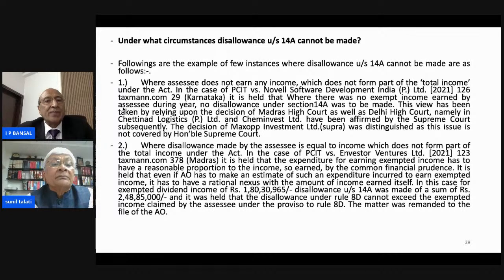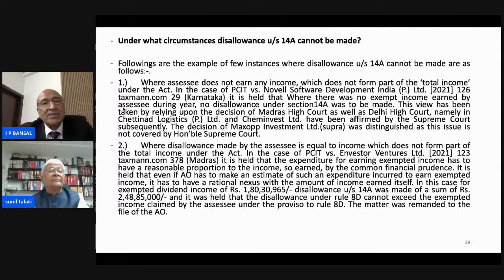This view has been taken by relying on the decision of Madras High Court and Delhi High Court. And second, the second instance may be where disallowance made by the assessee is equal to the income which does not form part of the total. The second important thing will be that whether disallowance can exceed the income earned by the assessee.